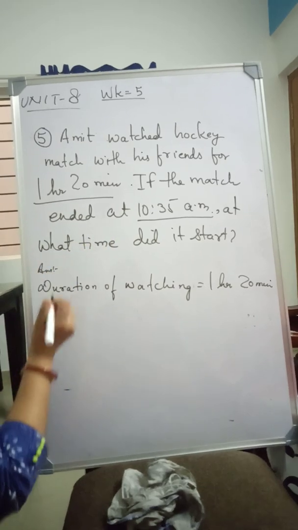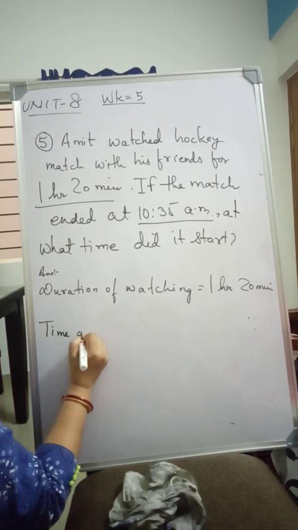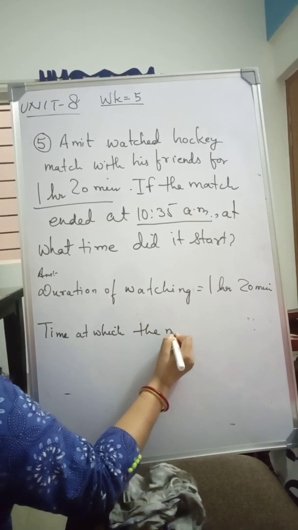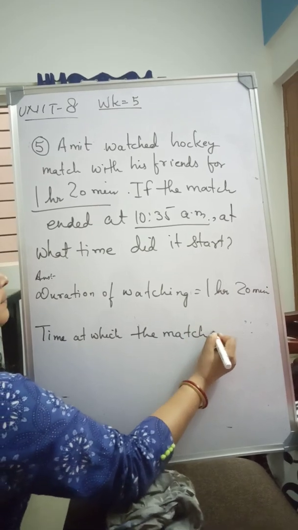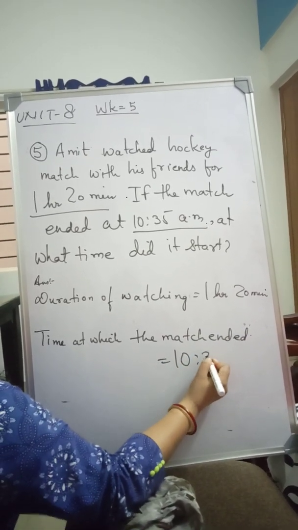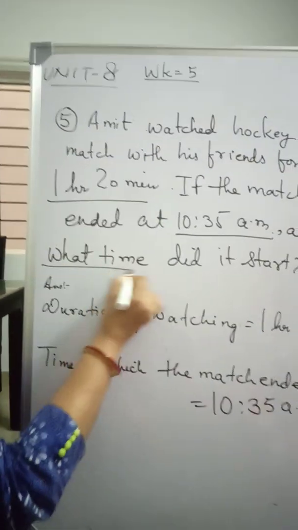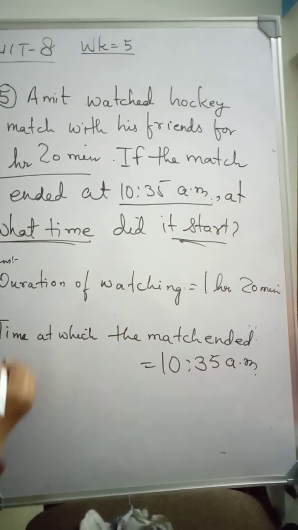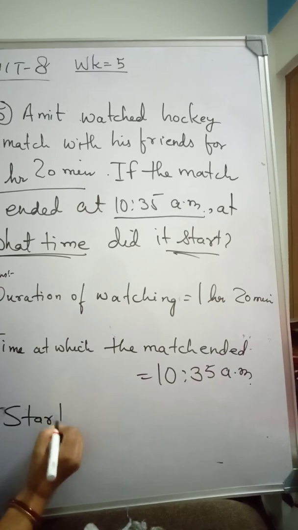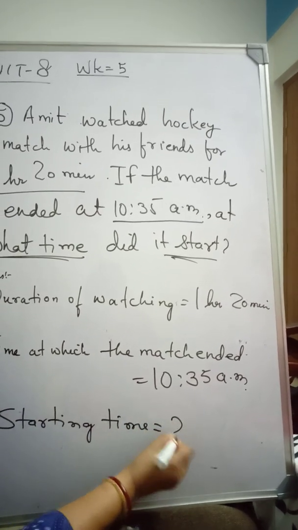Now the time at which the match ended is equal to 10:35 a.m. So you have to find out the time it started. The starting time is equal to what?